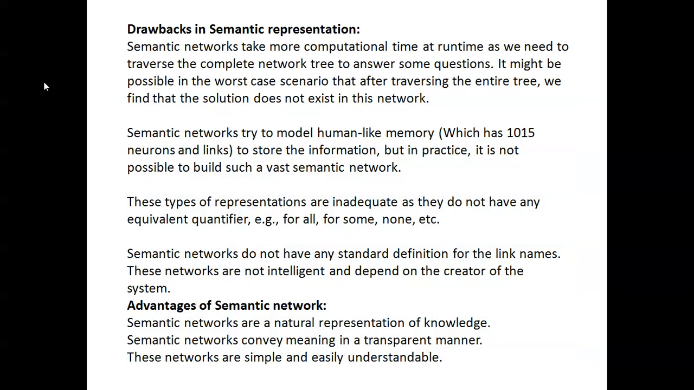Drawbacks of semantic representation: we need to traverse the complete network to answer questions. This type of representation also lacks equivalent quantifiers, for example for all, for some, none. Advantages of semantic networks: they are a natural representation of knowledge, they convey meaning in a transparent manner, and these networks are simple and easily understandable.